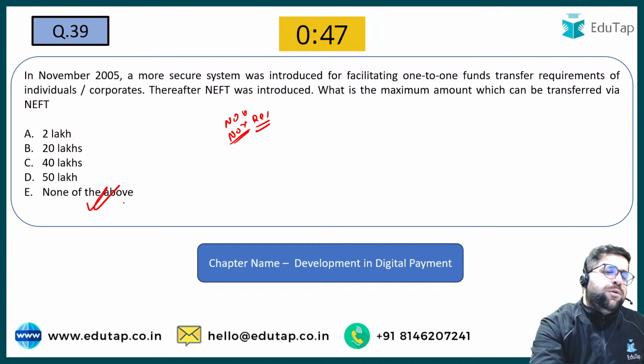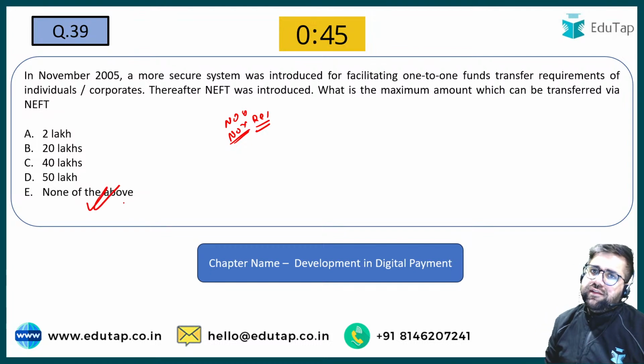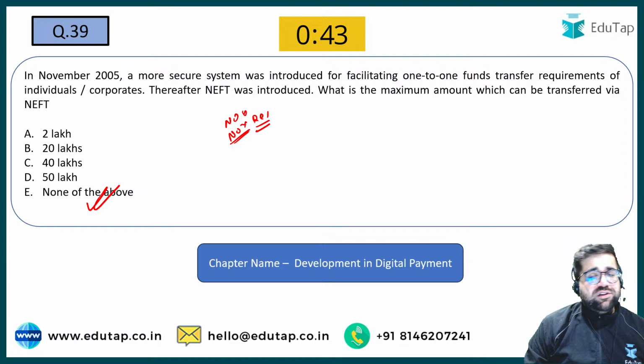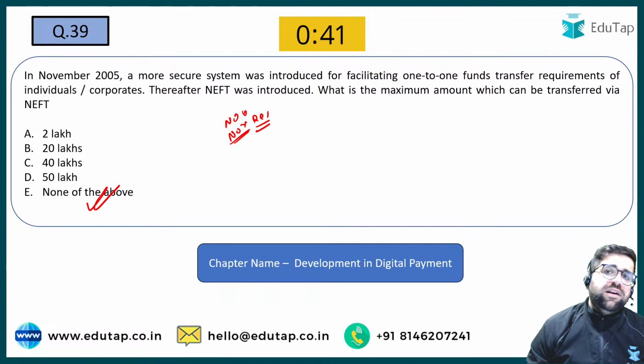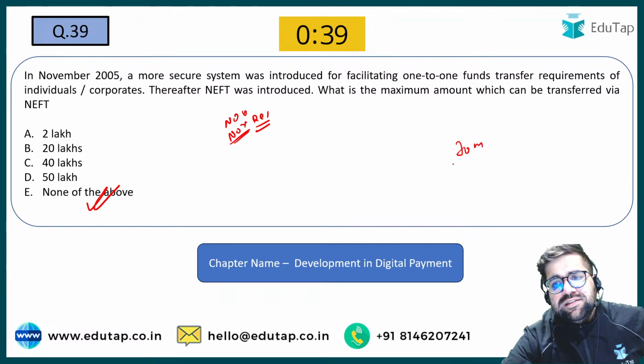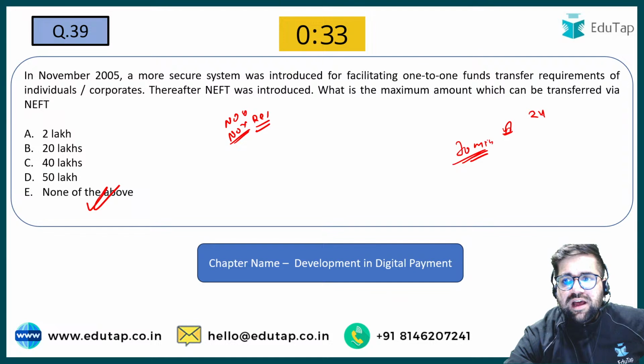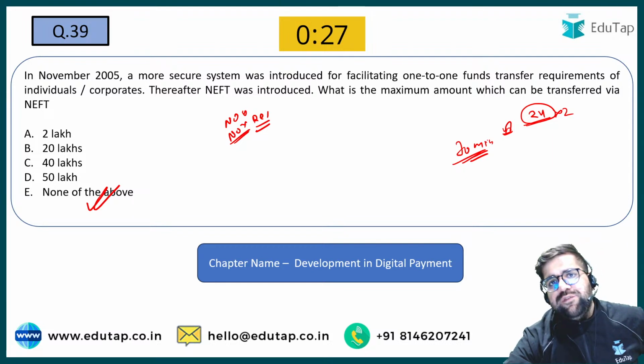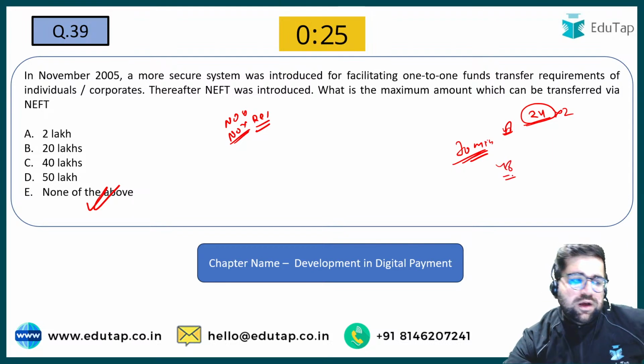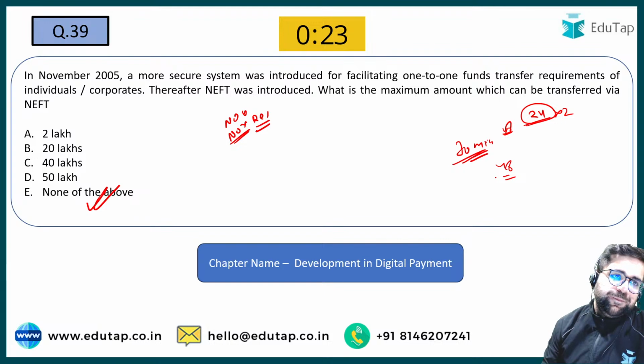So your answer will be option number E. Okay, NEFT is controlled by RBI. It is 24/7, and do remember in NEFT you have a batch of 30 minutes which happens across the days. So in total you have 48 batches, because in 1 hour you have 2 batches to be executed. So in each hour there are 2, so in 24 there will be 48 batches. So answer over here will be option number E.